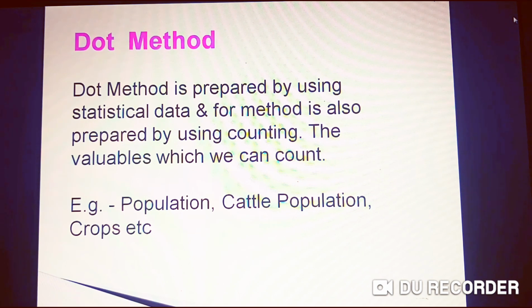So where counting can be done for that variable, you can use the dot method. Next, in the dot method it is very important that the value has to be determined. Every dot has to be valued. For example, one dot is equal to 50,000. So here one dot represents 50,000 population. If in any particular area we can see 10 dots, that means 10 into 50,000 is equal to 5 lakh. So 5 lakh is the population of that area.